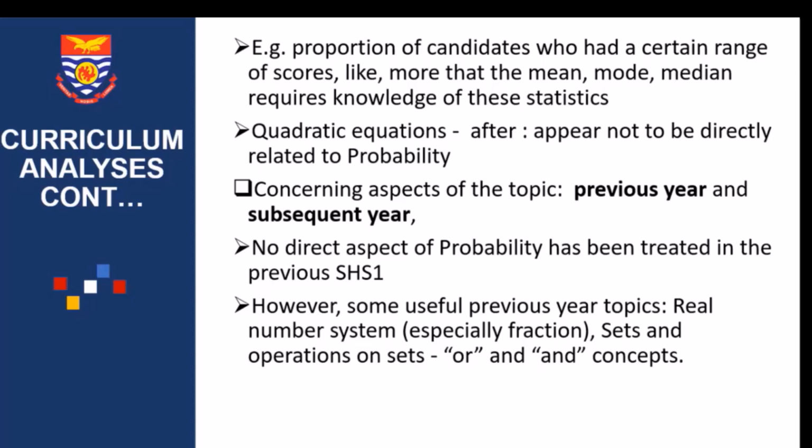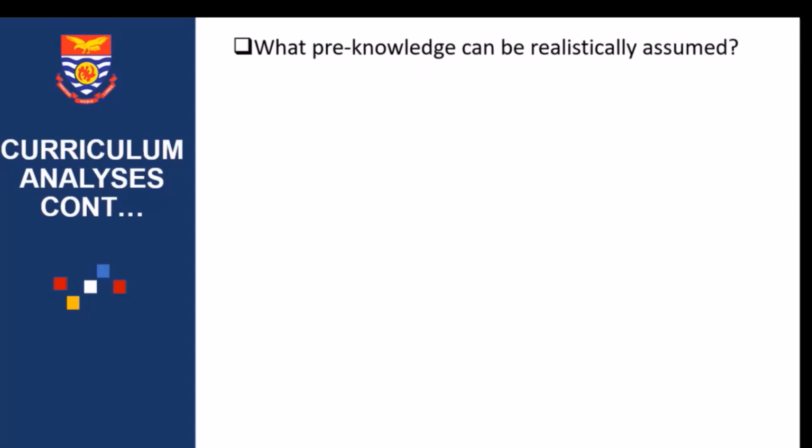And also they learned about sets and operations on sets, and they use words like or, and. In the language of sets, we have union and intersection. This topic that they have learned in the previous year, SHS 1, will be very helpful in doing probability. And then the third question talks about what pre-knowledge can be realistically assumed.